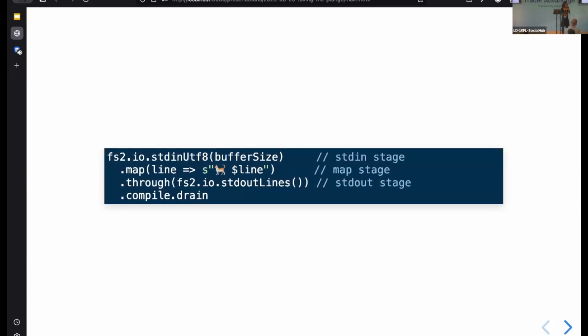And as our stream executes, we can think of standard out pulling on map, map pulling on standard in then outputting an element back to map, and then map outputting an element back to standard out. So we have this kind of pull-based execution, which causes our stream to run in a loop. Now that's actually quite wordy to describe.